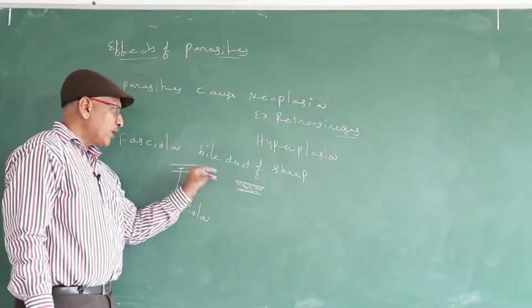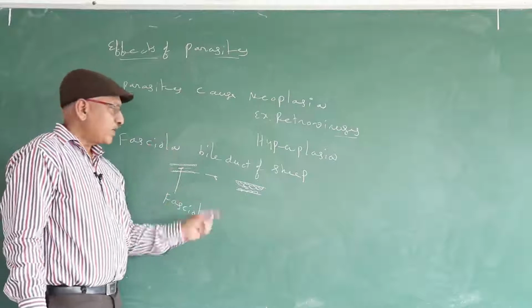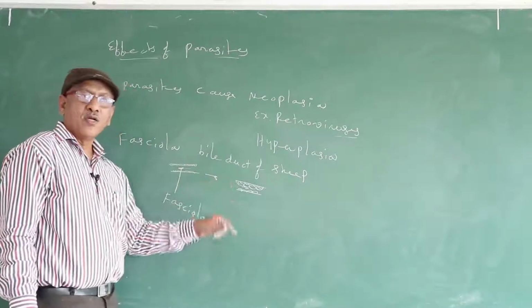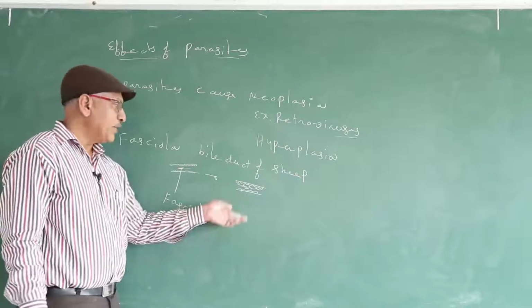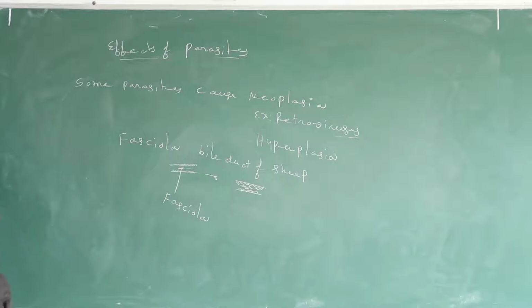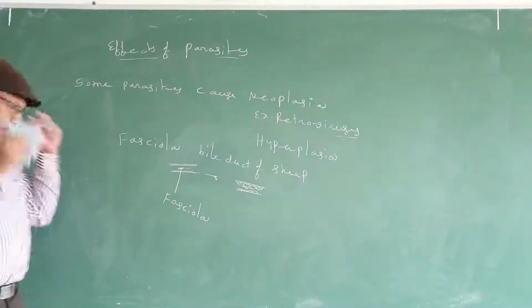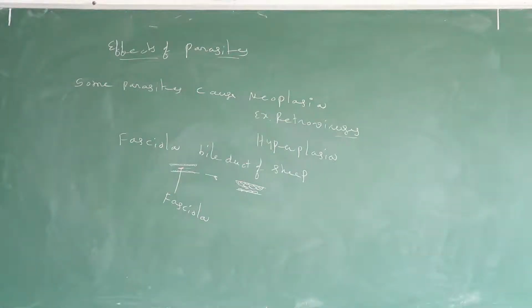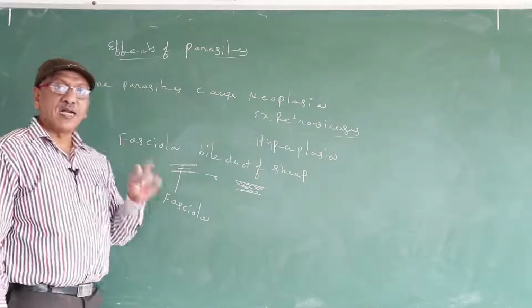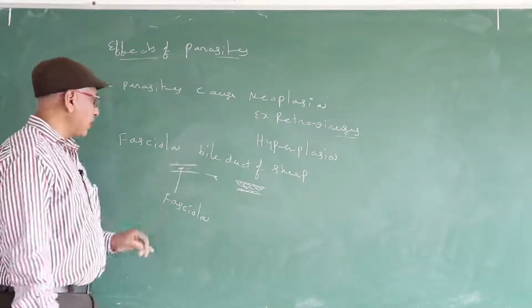As a result, what happened? The bile duct become narrow. The narrow bile duct failed to transport sufficient amount of bile. So it impairs the digestion. So what is hyperplasia? If the parasite increases further cell division in the host, known as hyperplasia.